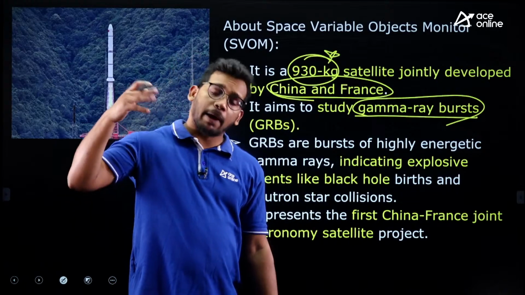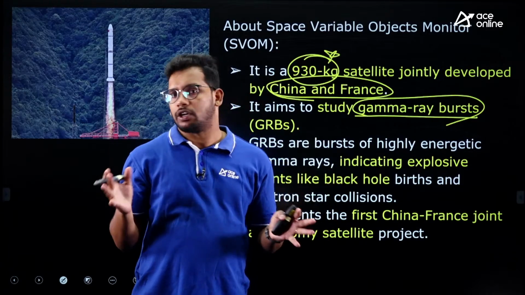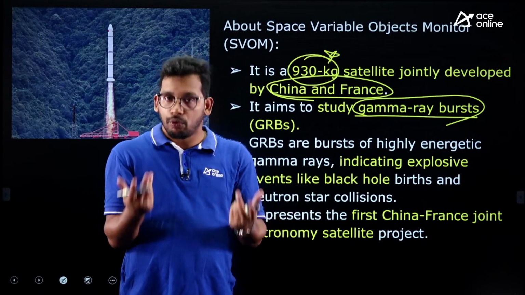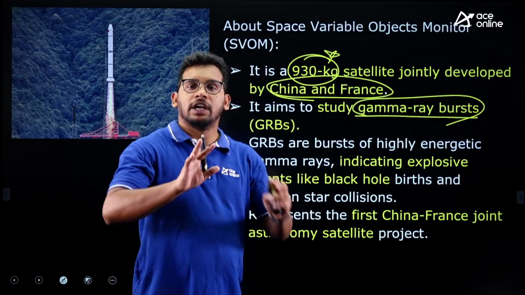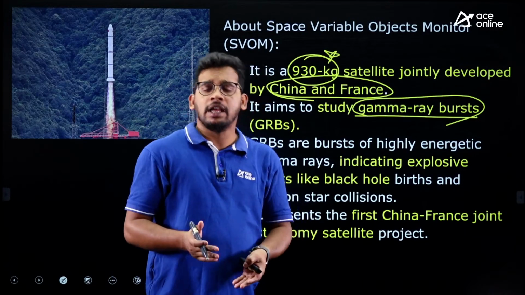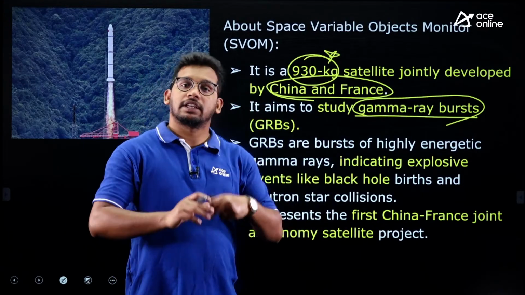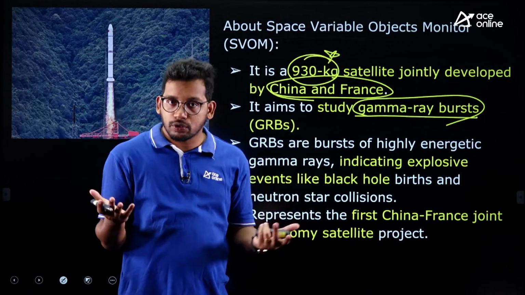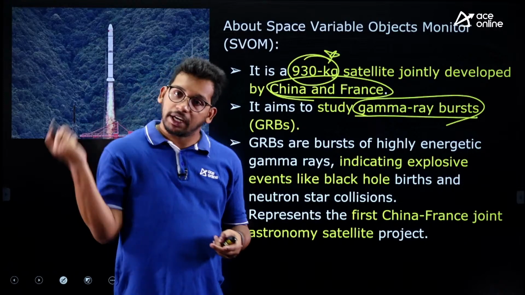That means way back, a few billion years back, there was the emergence of the universe, and then the universe is getting expanded. We have galaxies, stars, planets, moons, right? All these things can be known by studying gamma ray outbursts. If there is any breakage of a star, every star will have a certain lifespan. Even the sun is a star, and after some millions of years, even the sun may collapse, right? We never know. Certain stars keep on outbursting, and from those outbursts of stars or any space bodies, gamma rays are emitted, right?